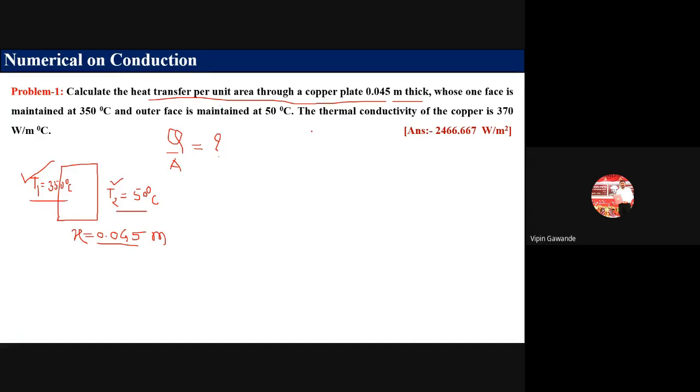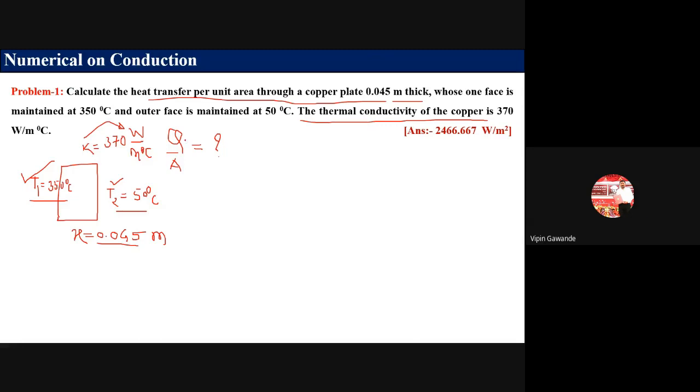Since copper is given, the thermal conductivity K value is given: K is equal to 370 watt per meter degree Celsius. You have to remember the unit of this also, because in MCQ questions they ask this unit. The unit of thermal conductivity is watt per meter degree Celsius or watt per meter Kelvin.